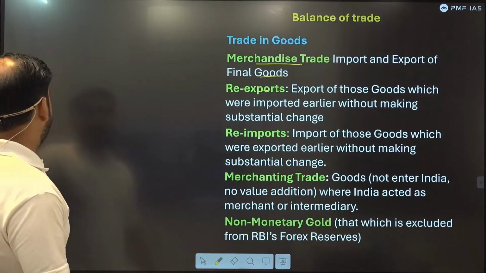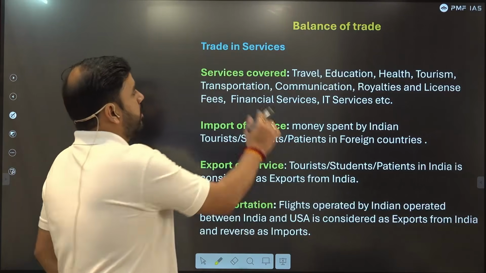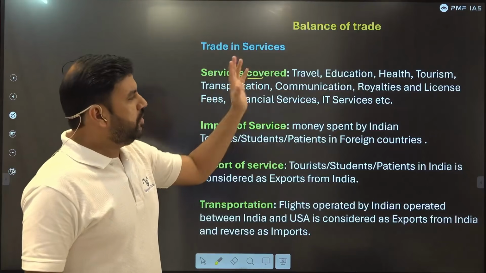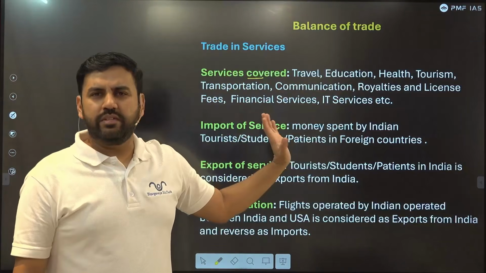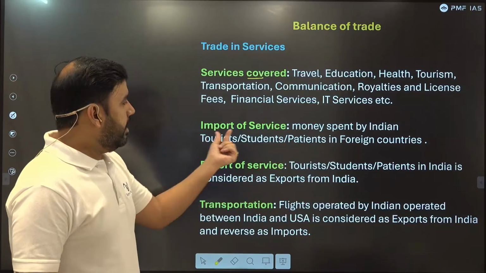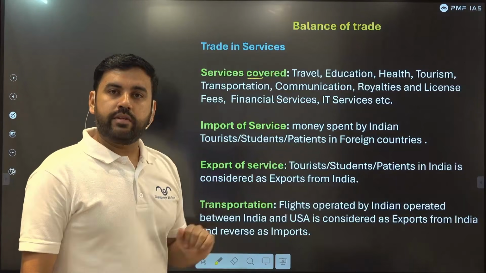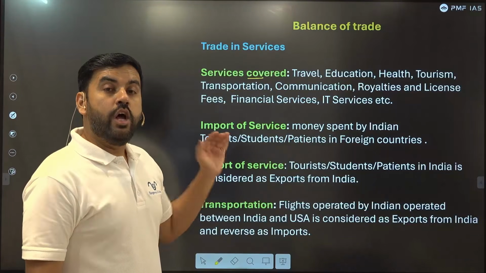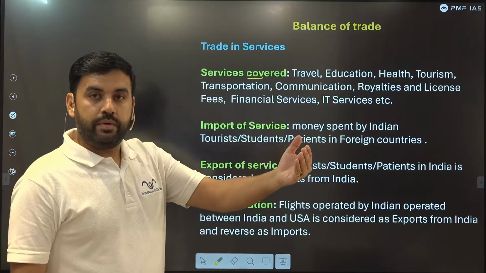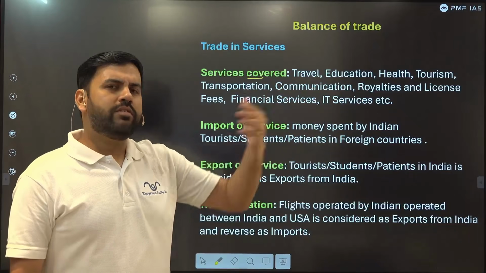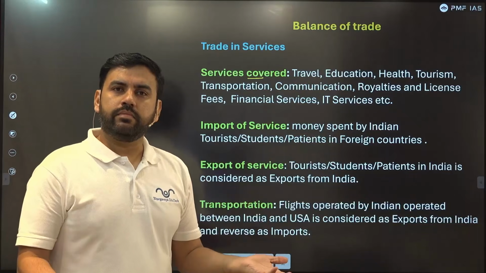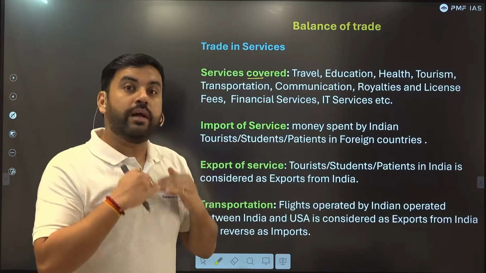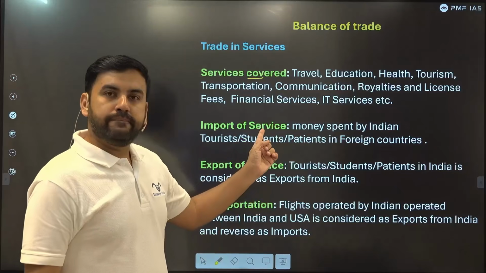Let's see what services are. Services include everything: travel, education, health, tourism, transportation, communication, royalty. Every service that we can export potentially. Then import of services, all these things coming from outside to India. Money spent by an Indian tourist is import of service. I am a tourist in Europe, spending money over there. What service am I getting? Tourism. I am physically present in Europe, but I am purchasing their service. So when I am purchasing, I am importing.